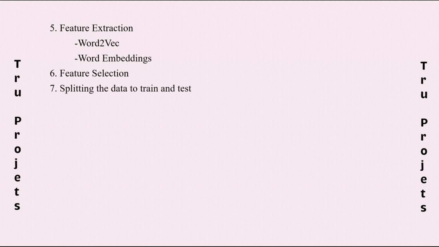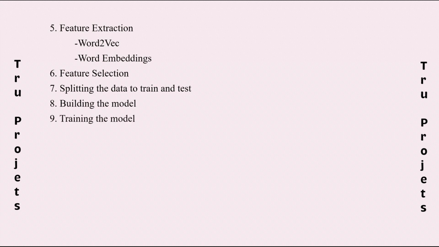Splitting the data to train and test. Dividing the dataset into training and testing sets. The training set is used to train the sentiment analysis model, while the testing set evaluates its performance on unseen data. Building the model, developing the sentiment analysis model architecture using deep neural network based classifiers. This step involves defining the structure of the model, specifying layers, activation functions, and other parameters.